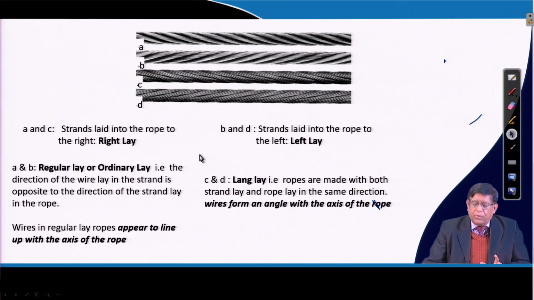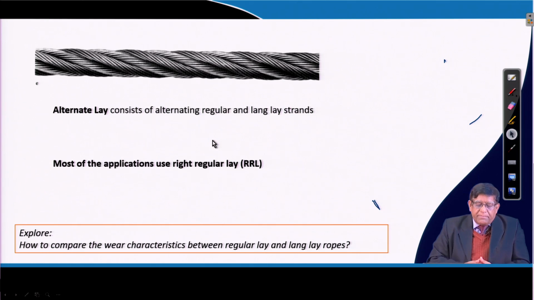This is how ropes are classified, and the applications depend on the flexibility required. You can have them alternately. Here, for getting more flexibility, one rope is a regular lay and another is a Lang's lay, and they have been combined. Mostly you will find right regular lay, RRL, ropes being used.